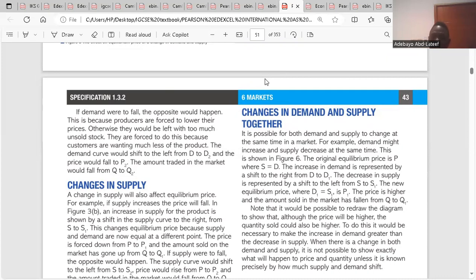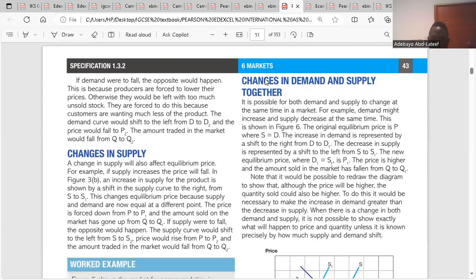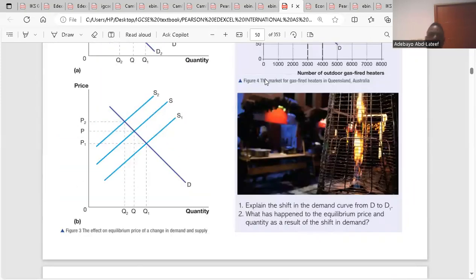The supply curve will shift to the left from S to S2, price would rise from P to P2, and the amount traded in the market would fall from Q to Q2. So look at the graph now. Based on this graph, there is a fall in price. A fall in price from P to P1 will shift the quantity supply leftward from S to S2.